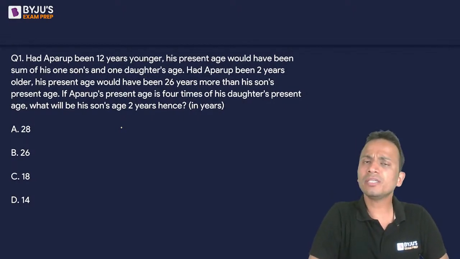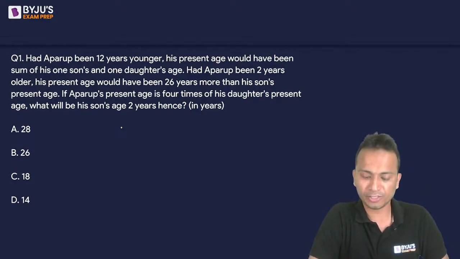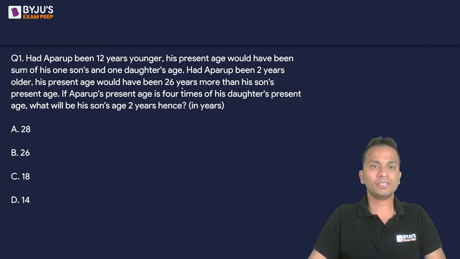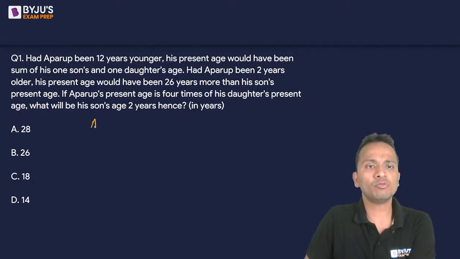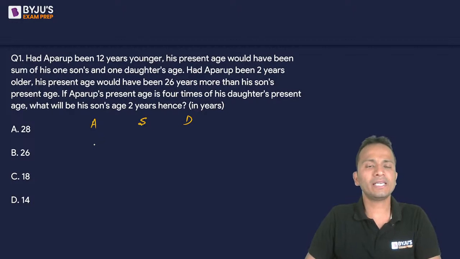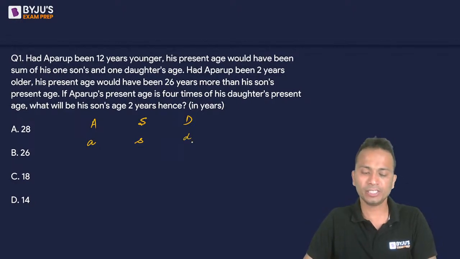So I'll not only be discussing the solution, but I'll be discussing the most efficient way of doing these questions. Okay, chaliye start karte hain. So we have three characters in this story. So Aparup, his son, and the daughter. Okay. Now, let's say the present age of Aparup is A, son's present age is S, and daughter's present age is D.